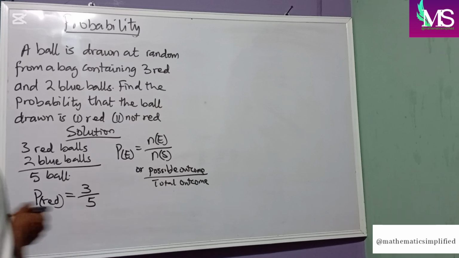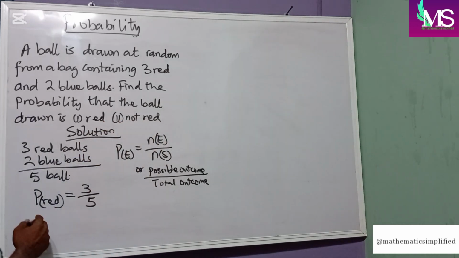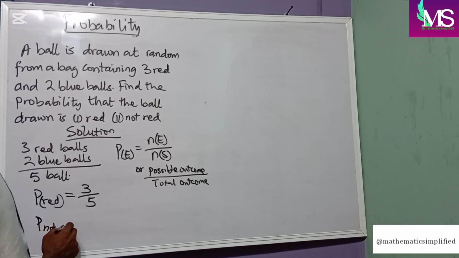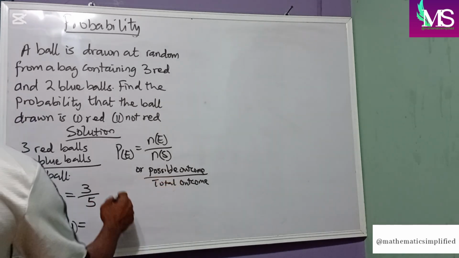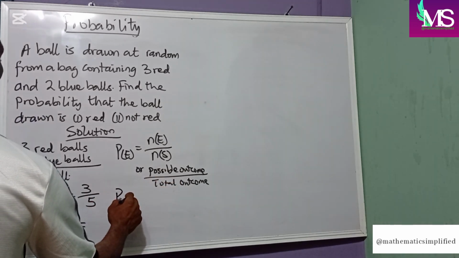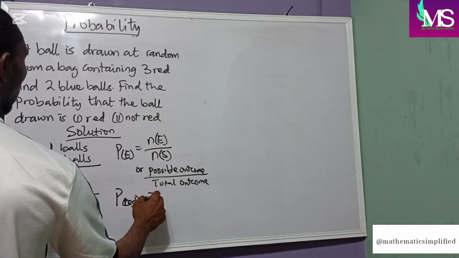Now, what is the probability of not picking a red ball? Probability that is not red. Now, probability of not red can be found in 2 ways. Either we do probability of not red as, now, let's look at it this way. Probability of red, we have it as 3 over 5.